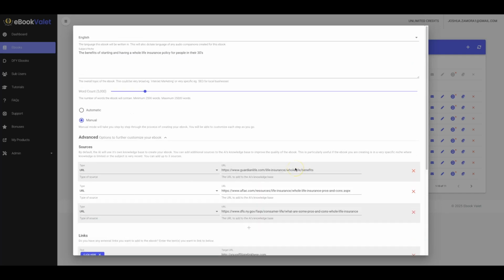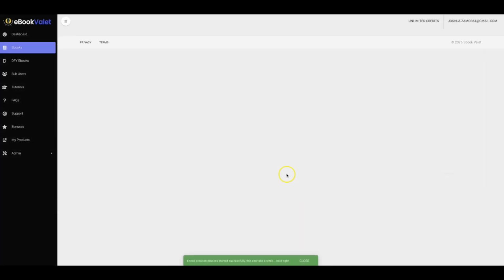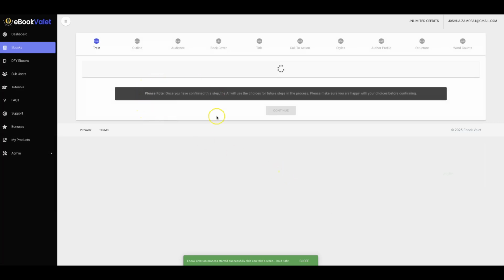And then from here you just hit create ebook. And then this is our manual mode. Our manual mode is very, very powerful, because it's going to allow you to have a lot more control on what happens in your ebook. And now you'll see that we have all of these options here that you can be manually involved with.